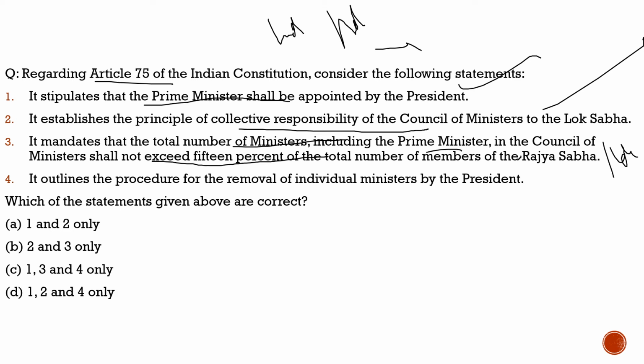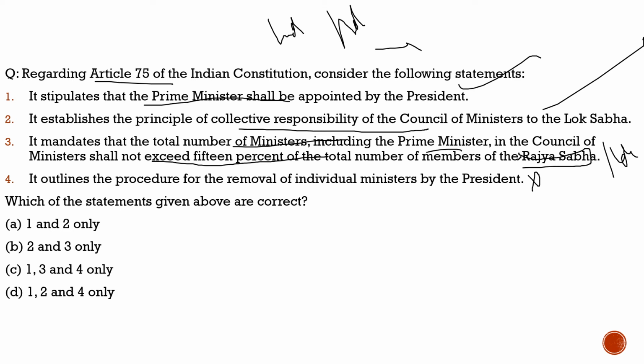So coming back to the question, this statement is incorrect because of this term only. It is actually in Lok Sabha, not in Rajya Sabha. Fourth statement, it outlines the procedure for the removal of individual ministers by the President. No, it does not explicitly outline this procedure. So the fourth statement is incorrect.